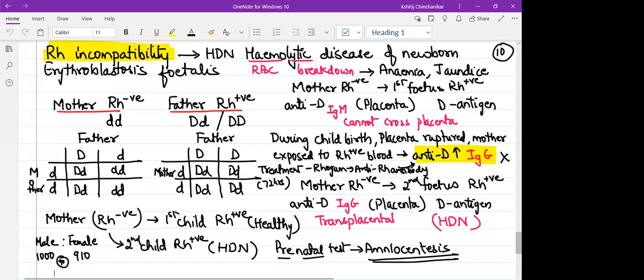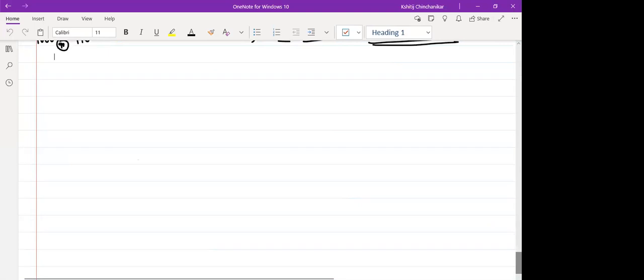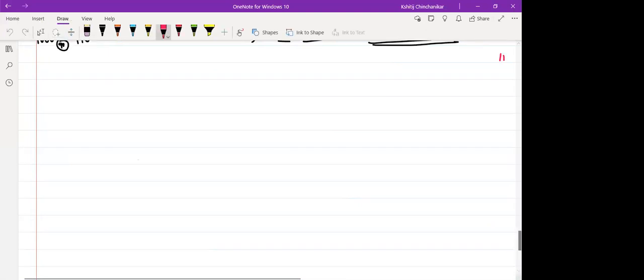Okay. So one part of the chapter we have done till now is about blood, the characteristics of blood, what is blood group matching, and why it becomes mandatory for us to know what is our blood group. It is basically to avoid random blood transfusion, and if the female is negative and the person she is married to, the father, is positive, then to avoid the problem of HDN in their children. So up till here we had studied.